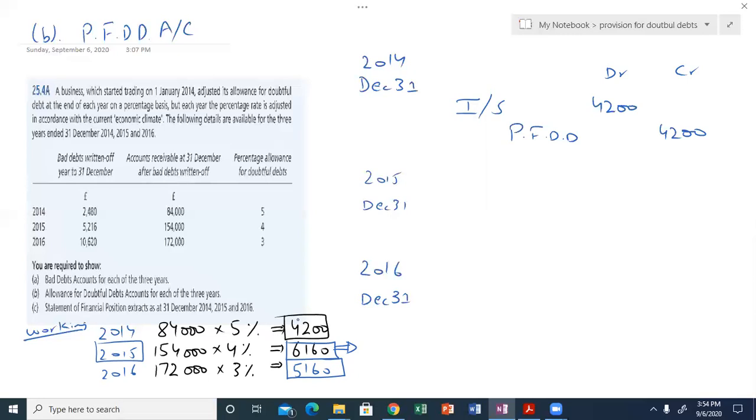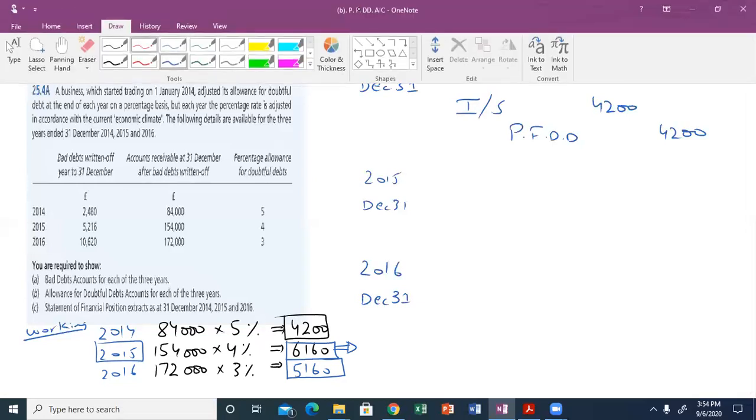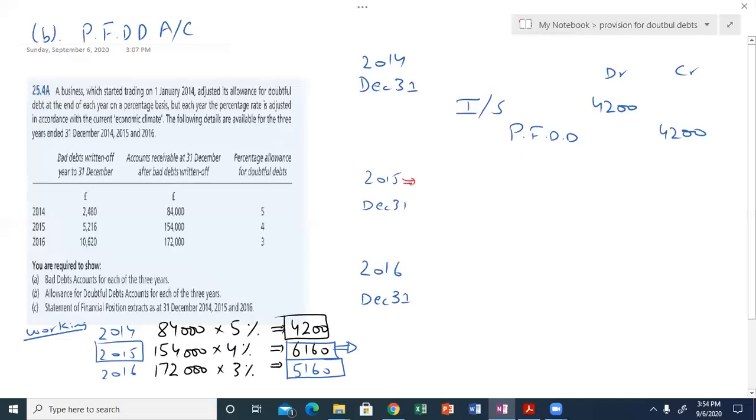From the second year, if the opening balance is given, we have to charge provision on an increase or decrease basis. So in 2015, provision is increasing from 4,200 to 6,160.